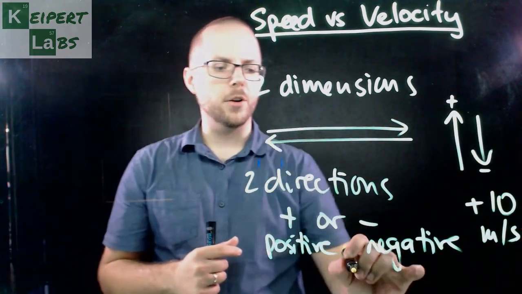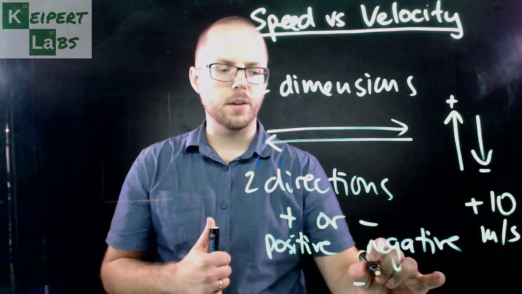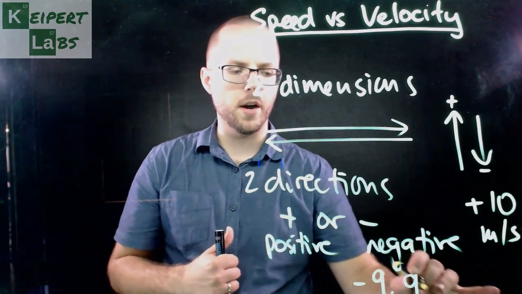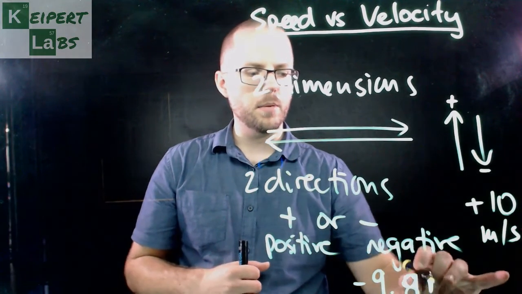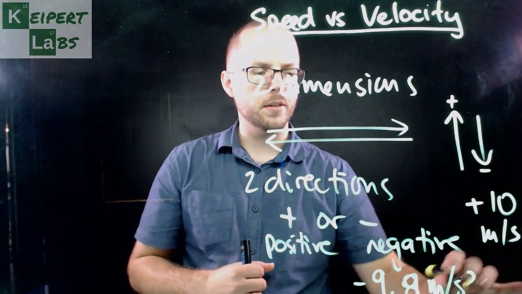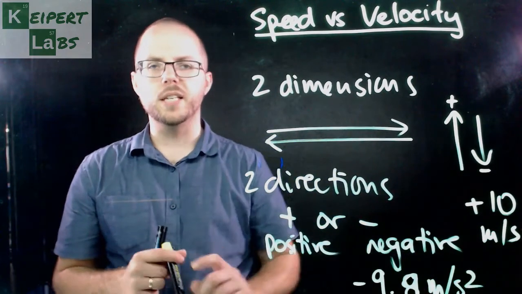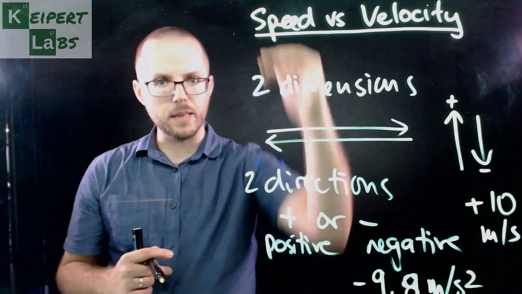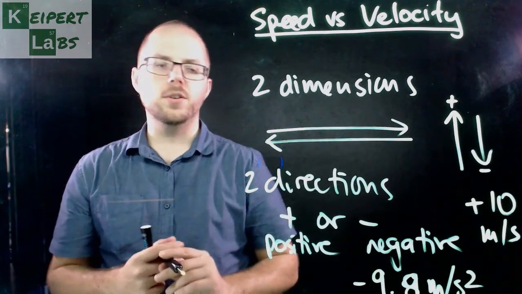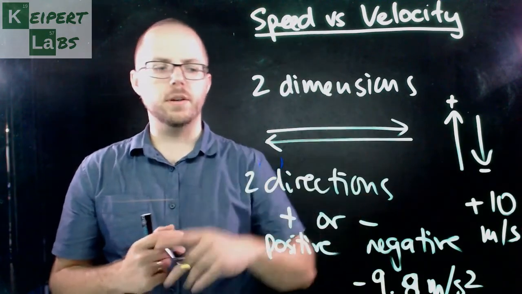So often we think about gravity, the force of gravity, acceleration due to gravity being minus 9.8 normally we would say, metres per second squared, which are units for acceleration. We'll get to that in a subsequent video. But we would give it a minus value to express the fact that it's pulling an object down back to Earth, as opposed to going up against gravity.